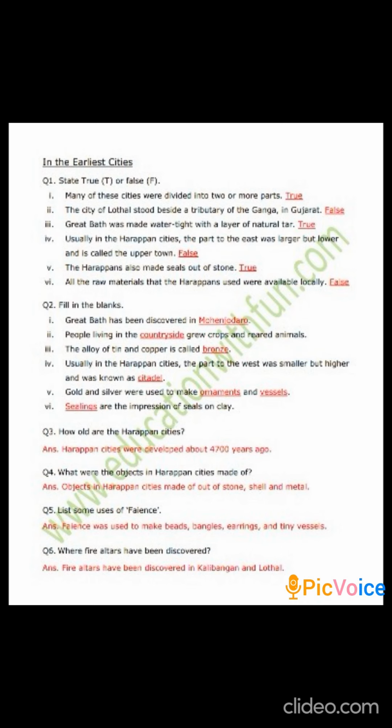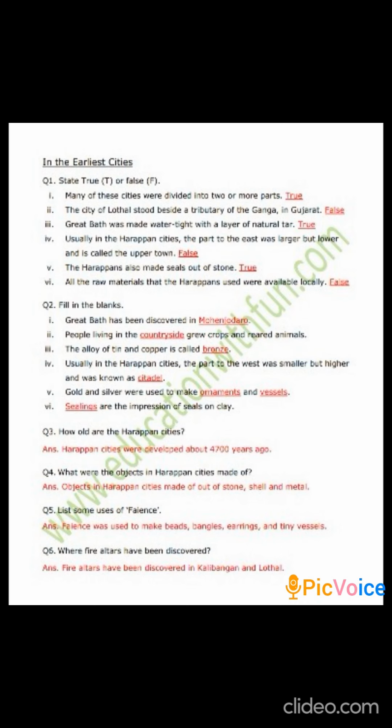Then the Great Bath has been discovered in Mohenjo-daro. People living in the countryside grew crops and reared animals. The alloy of tin and copper is known as bronze. Bronze medals are a combination of tin and copper.